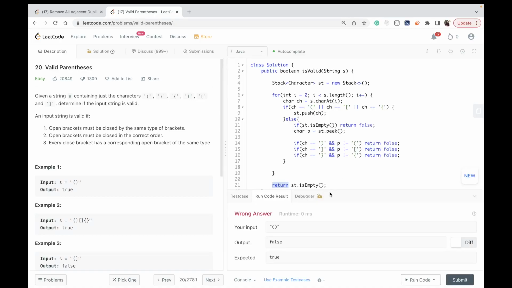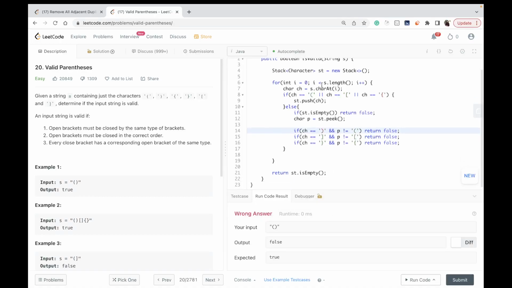Let's see if we missed anything. s.length. We have the character. Okay, why do I feel like we missed something? Okay, so we didn't pop. You only come across this else situation, or maybe write all of these as else if.